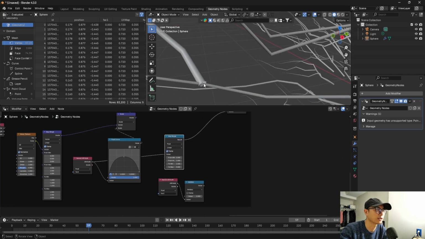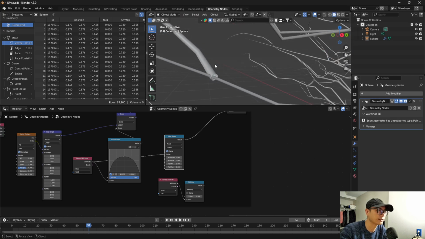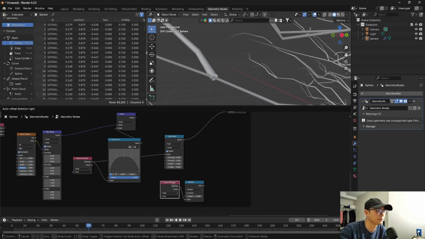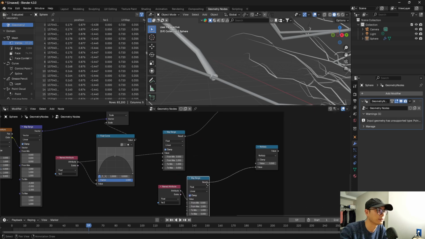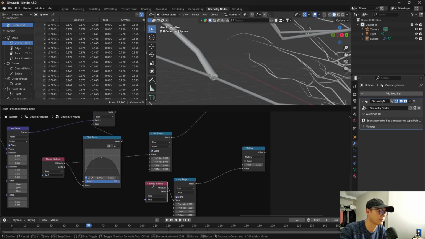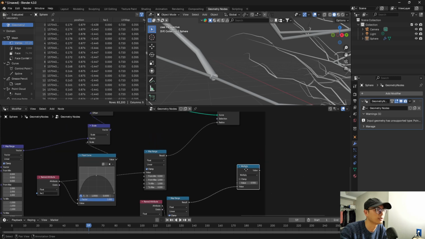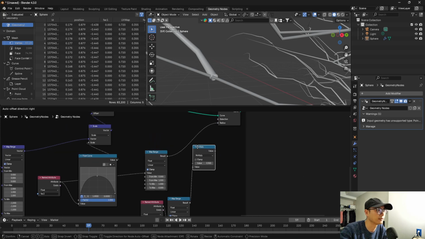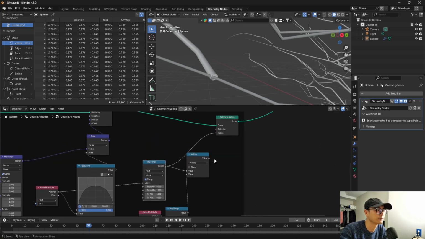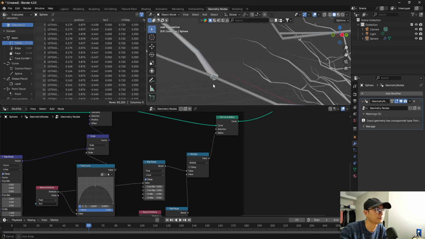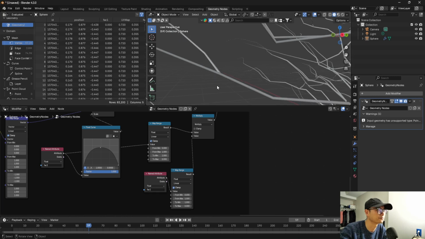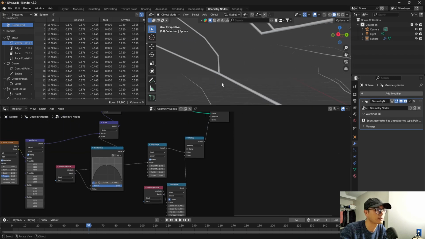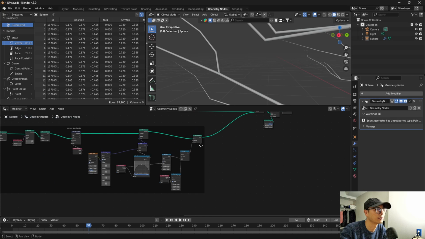So here we checked that the endpoint didn't inherit the radius. To make it inherited, we need to map range here. So make this factor 2 map range, and like this one, and multiply it together. So here we are changing the name to factor 1. So this is the right result.